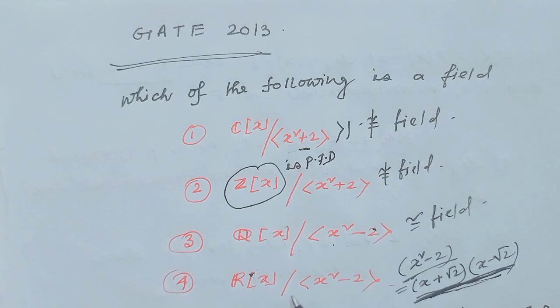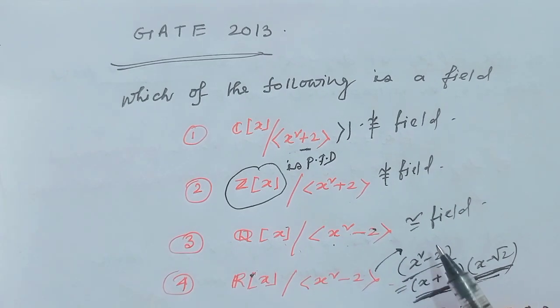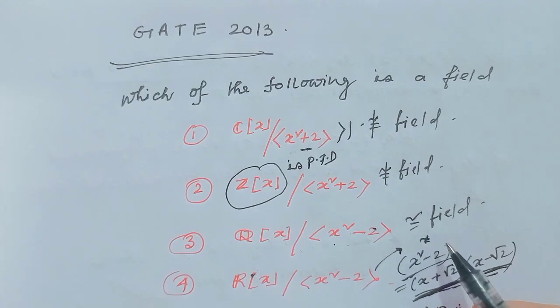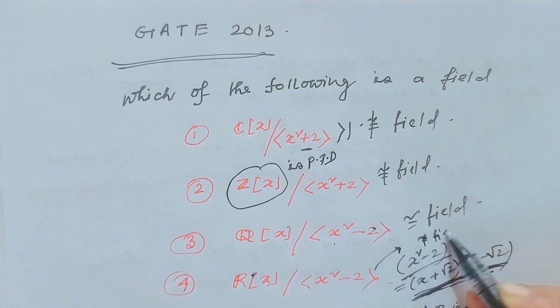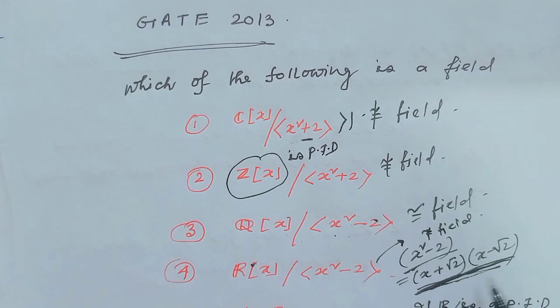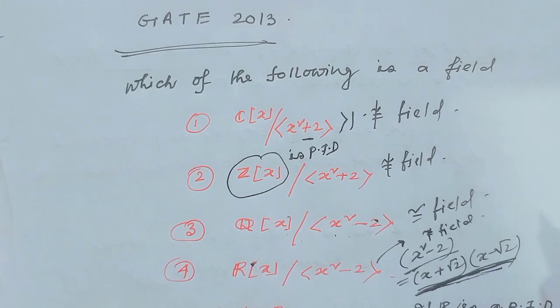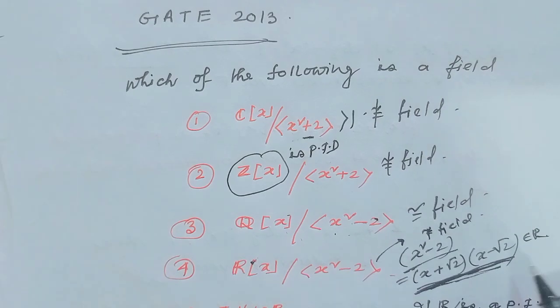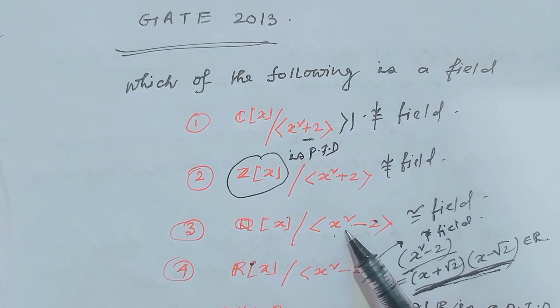So this is not isomorphic to a field. Since this is a product of two irreducible, we can write x square minus 2 as a product of two irreducible polynomials, because here the root belongs to R. Here, since the root does not belong to Q, we cannot write this as a product of two irreducible polynomials.